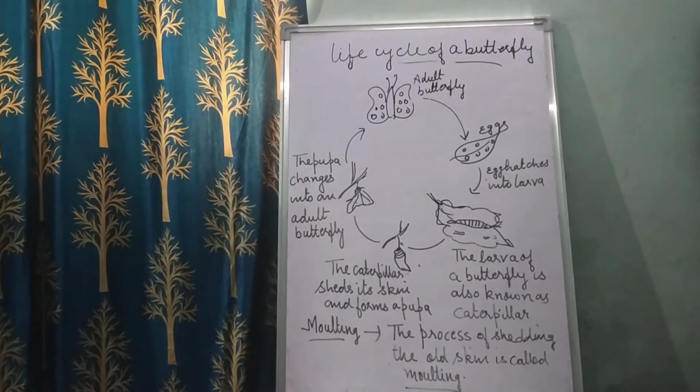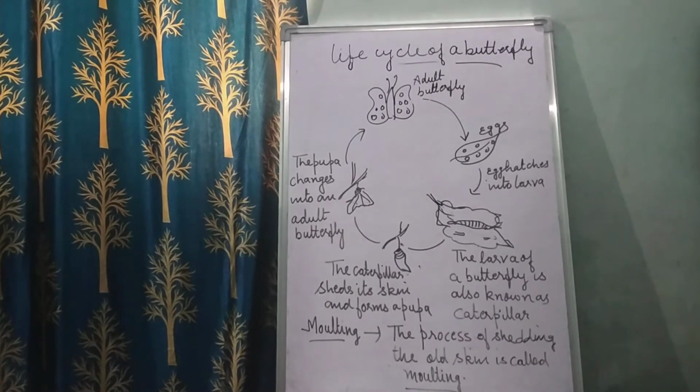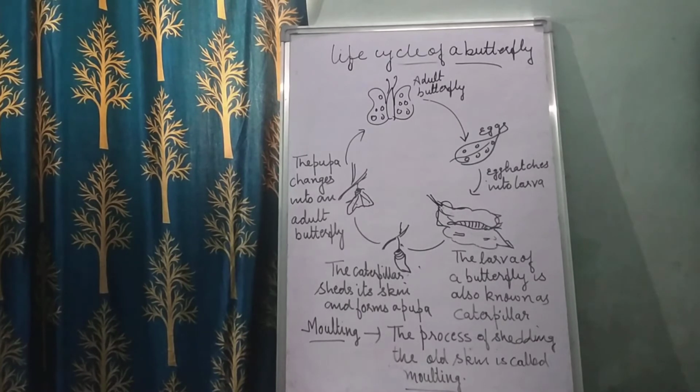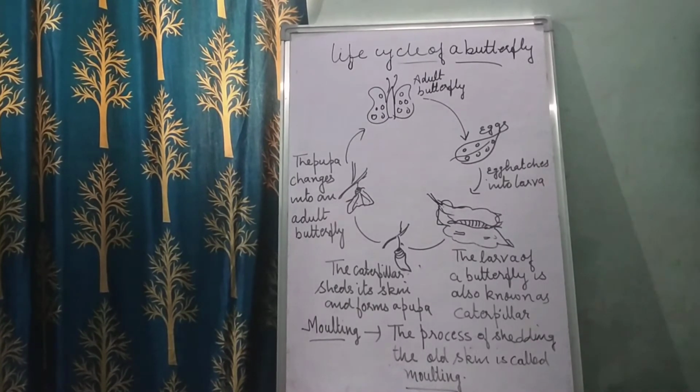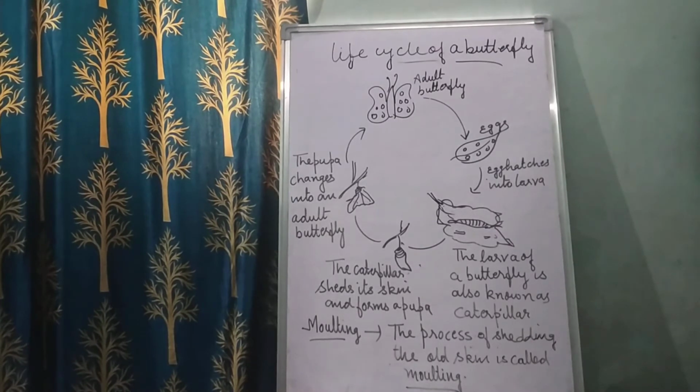So what does this caterpillar do? The caterpillar sheds its skin and forms a pupa. After that, what does this pupa do? This pupa changes into an adult butterfly. So these are the stages in the life cycle of a butterfly.